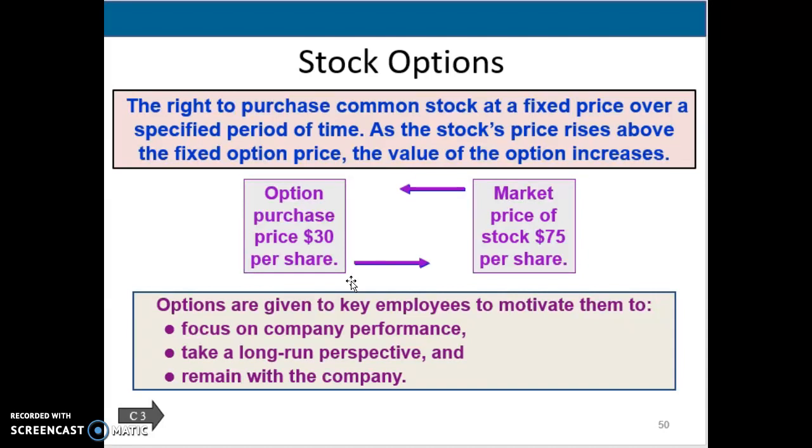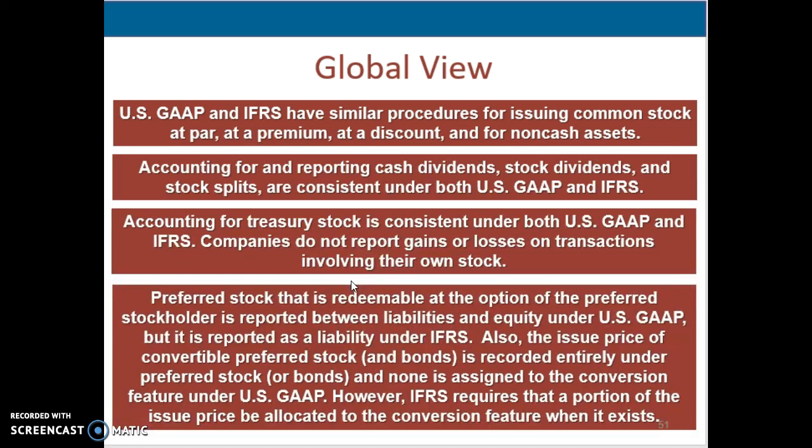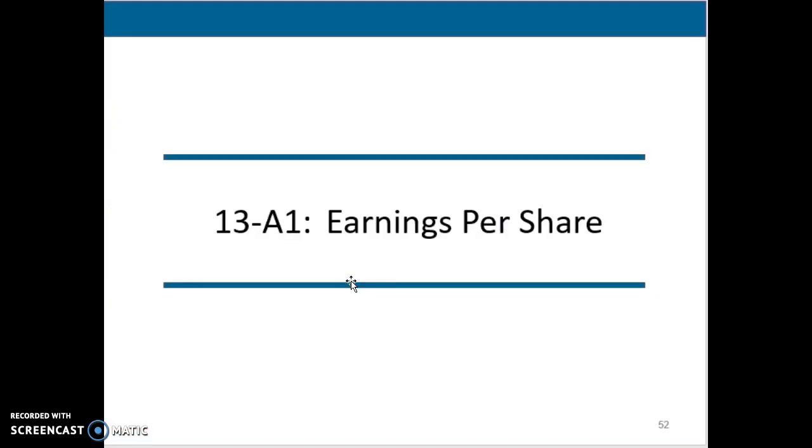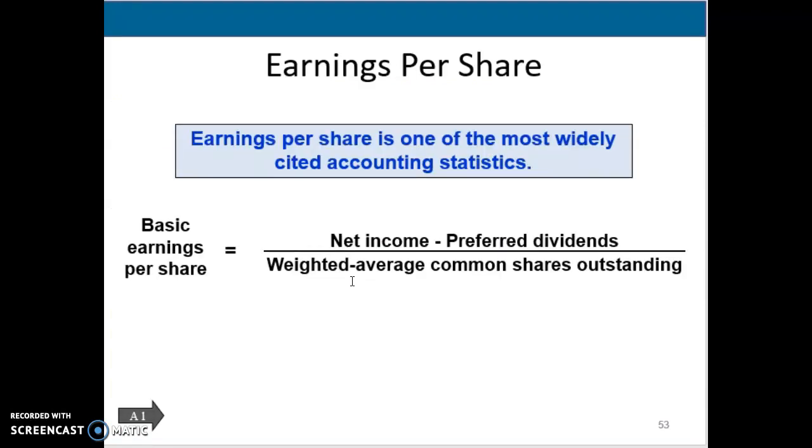All right, we go into the global view, which you guys can read on your own. And then I want to look at the ratios that go along with this chapter. So the first one is the earnings per share. The income statement reports earnings per share. It's also abbreviated sometimes as EPS or net income per share.